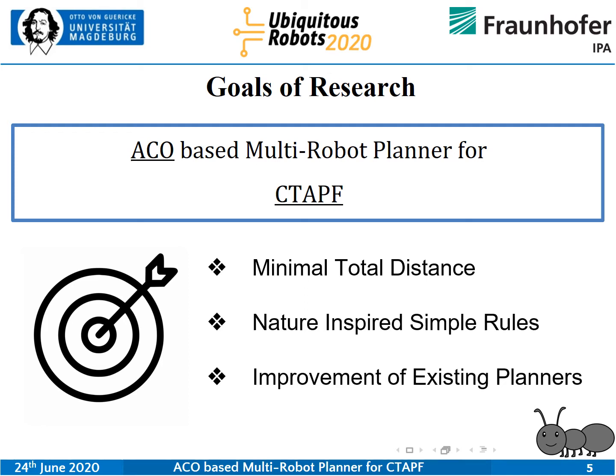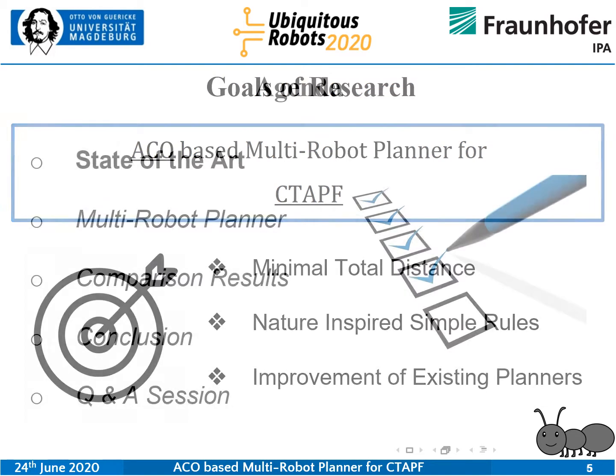We want some nature inspired simple rule because task allocation and pathfinding, the two problems that we're addressing, are both NP hard problems in computer science. So that makes finding a solution exponentially very expensive. And therefore, we would like a heuristic approach, a simple rules approach. Therefore, we will try using ant colony optimization, which is itself very successful in solving the individual problems. Also, we have an already existing planner in our lab, which I will also talk about. We will try to improve that.